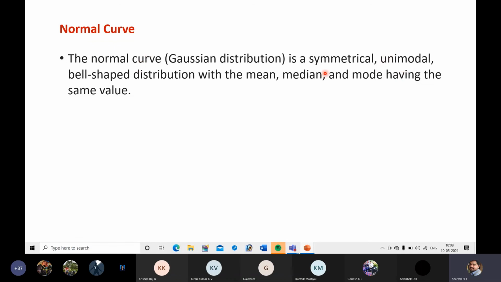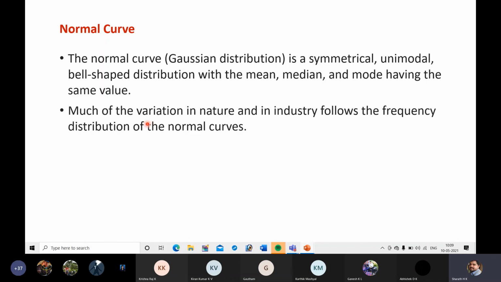The normal curve is a symmetrical, unimodal and bell-shaped distribution with the mean, median and mode having the same value. So all these will lie at the central vertical, at the center. Much of the variation in nature and in industry follows the frequency distribution of the normal curve.